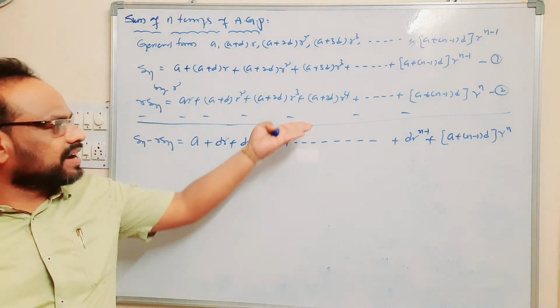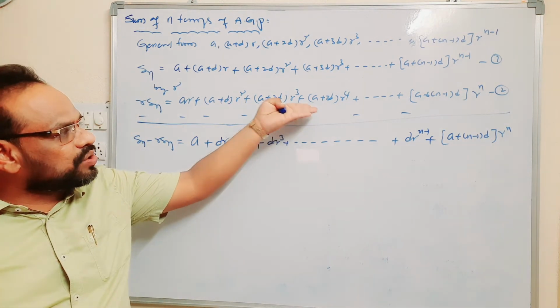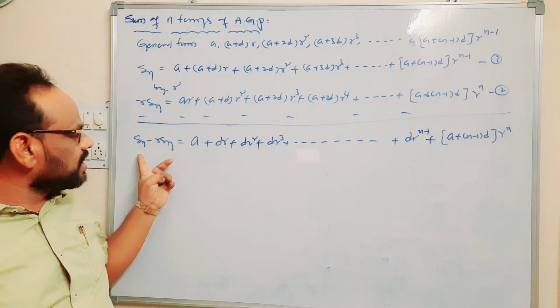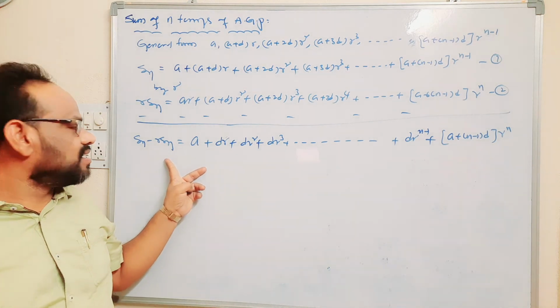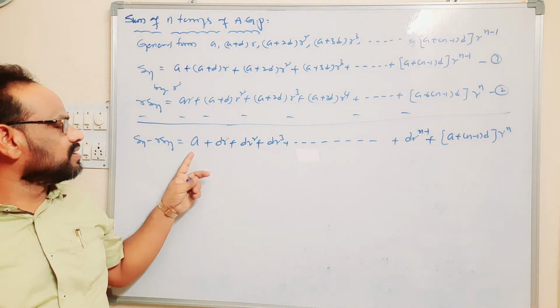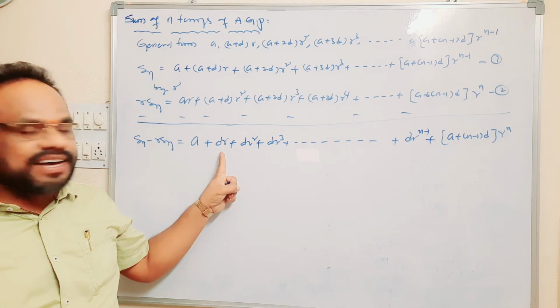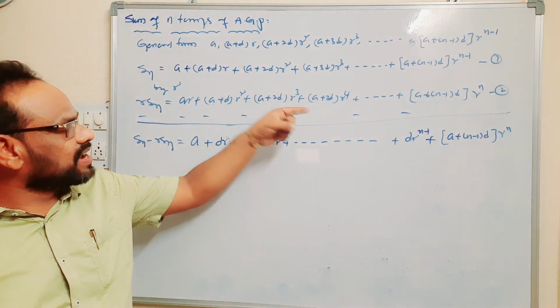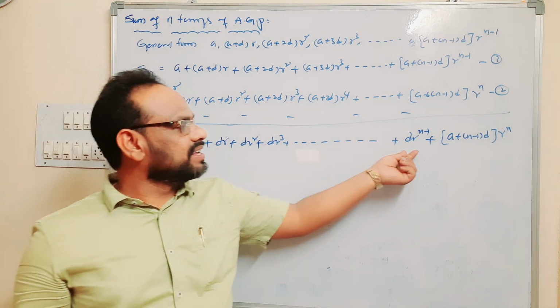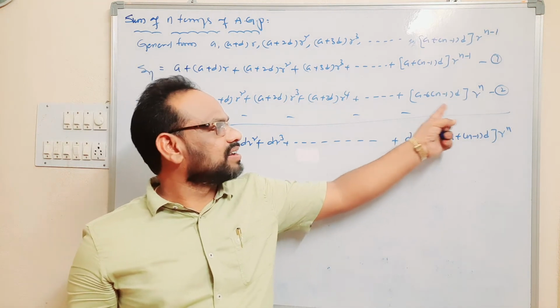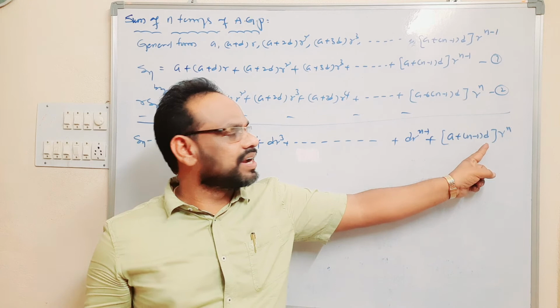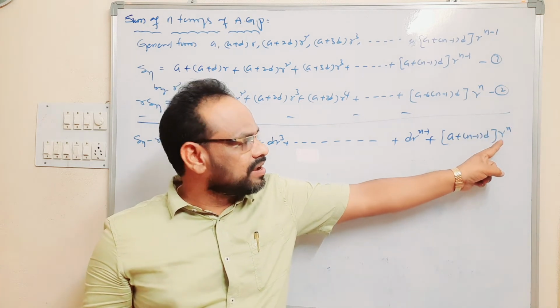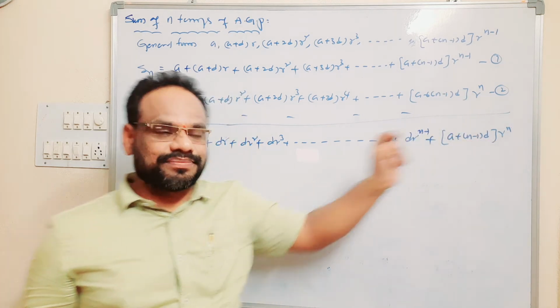Subtracting equation number 2 from 1, we get Sn minus r times Sn is equal to a plus dr square plus dr cube and so on, up to dr power n minus 1. Remaining terms will be cancelled, and then the last term minus (a plus (n minus 1) into d) into r to the power n.